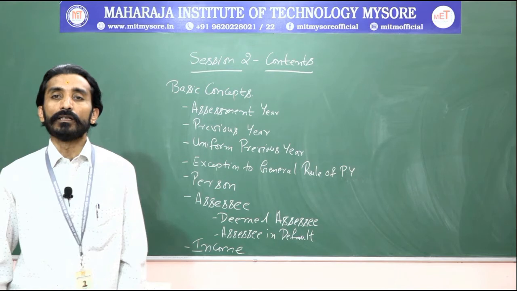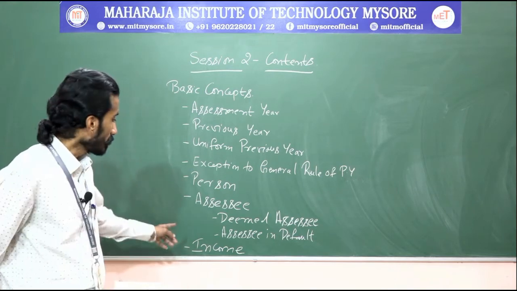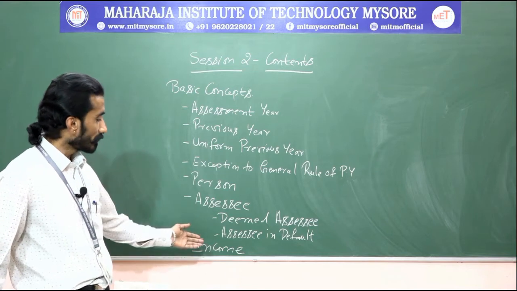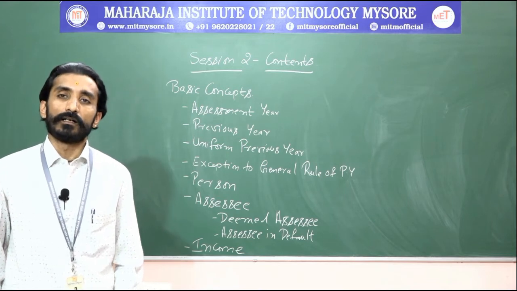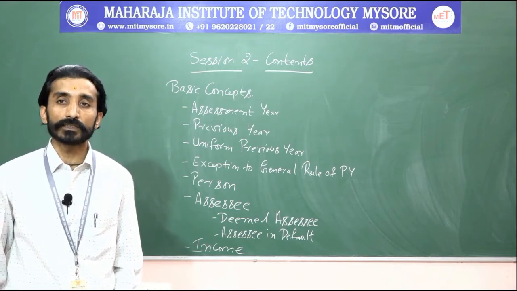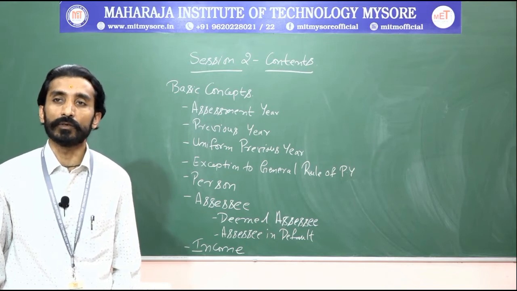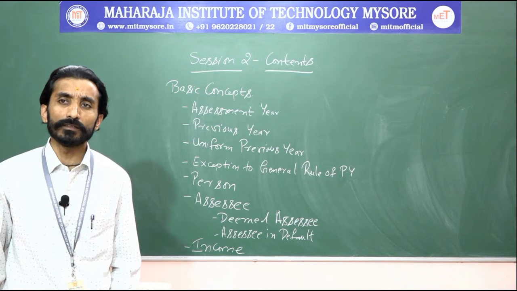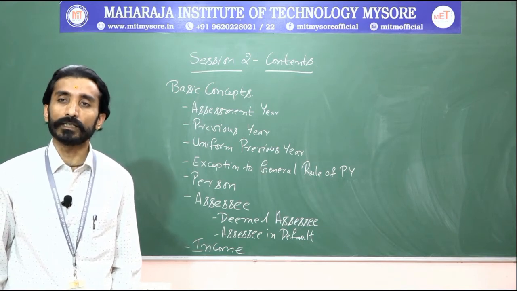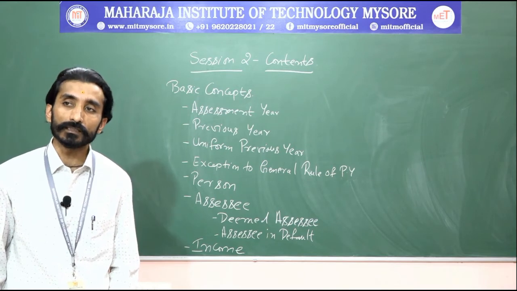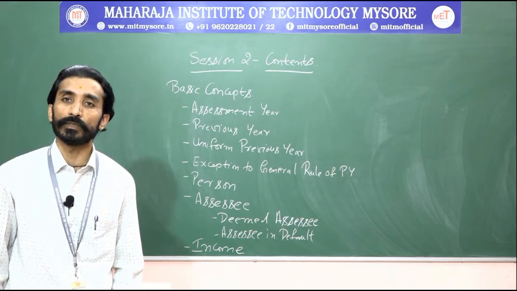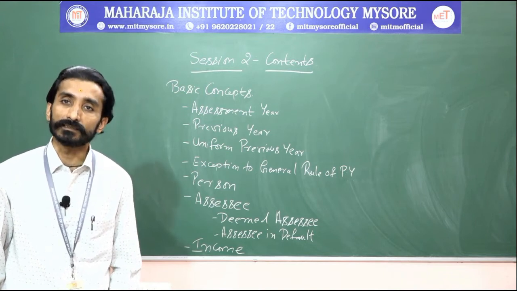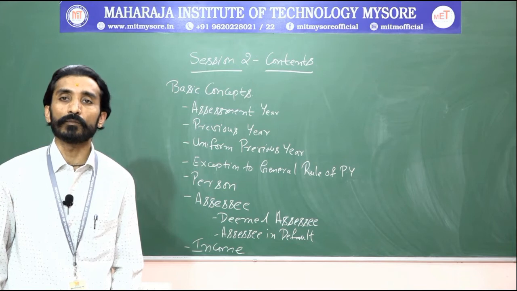Clear? Next thing is assessee. In assessee we will read about deemed assessee as well as assessee in default. So what do you mean by this assessee? Under income tax norms, section 2 subsection 7 will be saying about assessee. It seems to be a new word for you guys. Here assessee means a person who is liable to pay the tax. For example, I am working over here, I will be getting a salary, I am liable to pay the tax. So I will be said as an assessee. Most of the time for that purpose I am called an assessee.